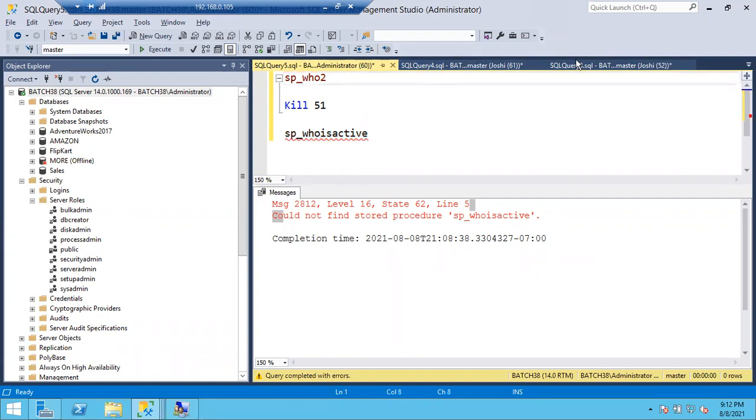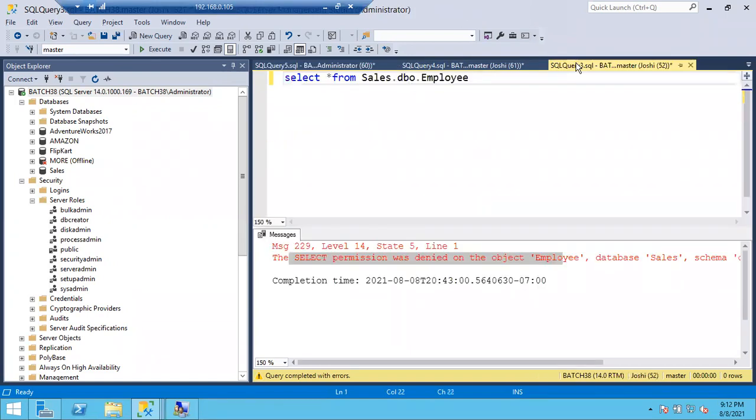So what we are discussing is process admin. By default, process admin has two permissions. One is add member to process admin. The second one is kill permission. A member of process admin can kill the sessions.